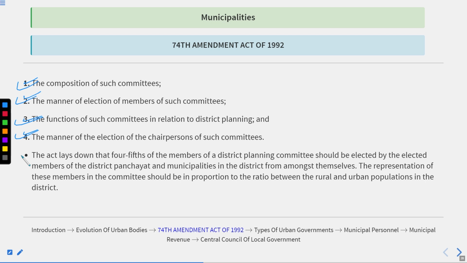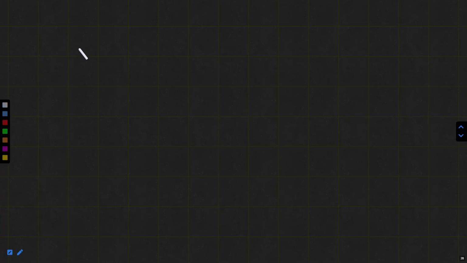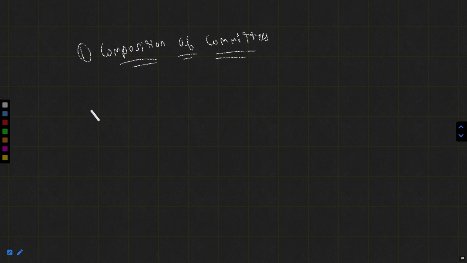The first provision is the composition. Just write it down in a simpler manner. First provision is composition of committees. I want you all to write it down again so that it is copied in your mind.